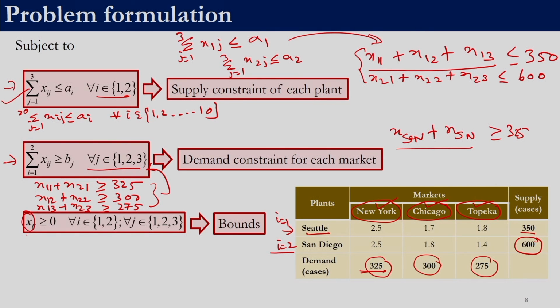And since xij is the number of cases transported from a plant to a market, it has to be greater than or equal to 0. So, it is not necessary that every plant ships to a particular city.